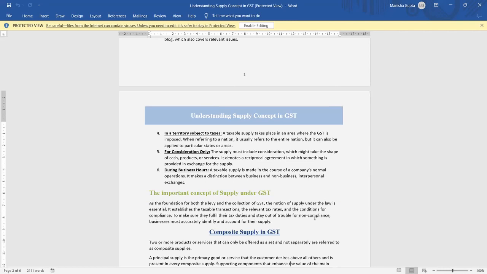Consideration: supply must include consideration, which means exchange of something. If you purchase goods in exchange for cash, product or service, that is called consideration. That also comes under supply. During business hours: if your taxable supply is made in the course of the company's normal operation. If it is used for non-business purposes or interpersonal exchange, that also comes under supply.